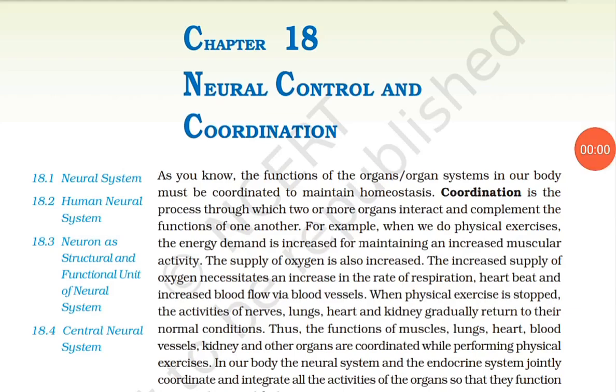Chapter 18, Neural Control and Coordination. As you know, the function of the organ systems in our body must be coordinated to maintain homeostasis. Coordination is the process through which two or more organs interact and complement the function of one another.